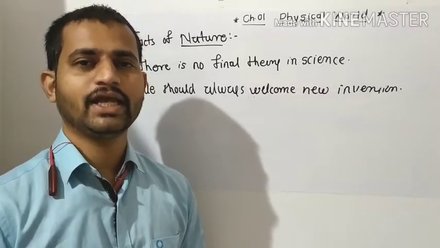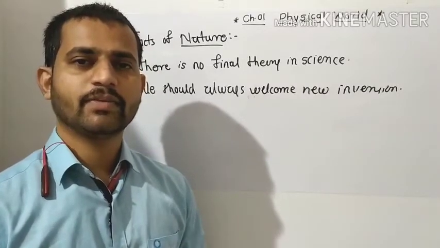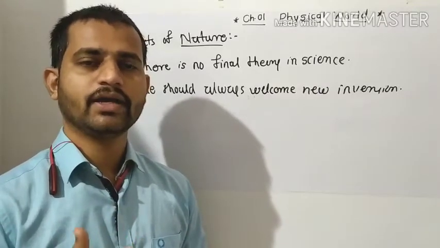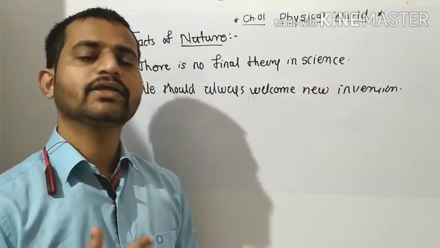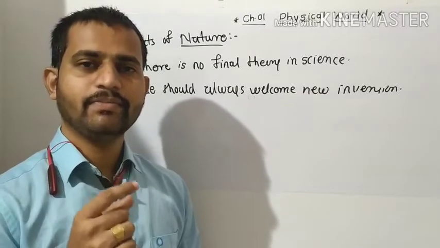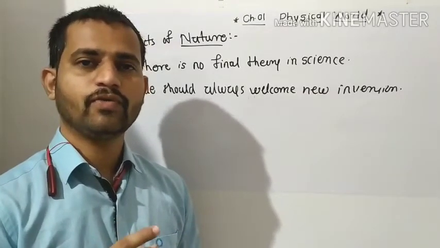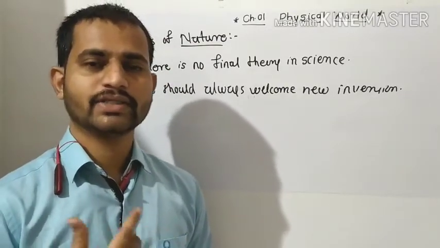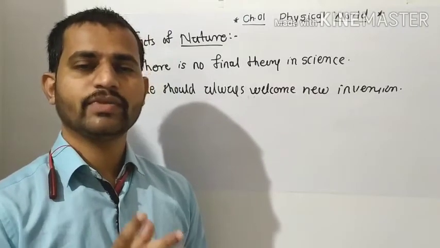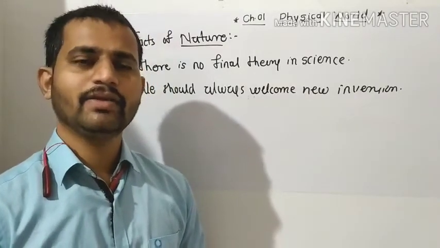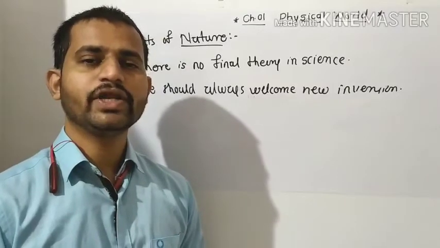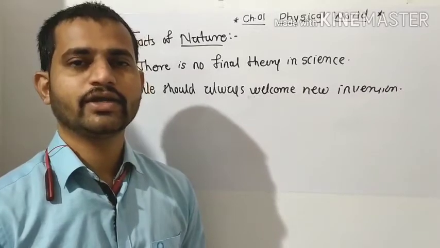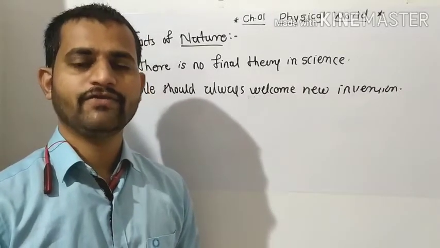In India there may be one particular prediction about a phenomenon, but in Europe, in America, in Britain, there may be other predictions about the same phenomenon. Then we have to go for the proof and verification of all the predictions given by all the scientists, and then we welcome their new inventions. That will be beneficial to us because a new invention contains updated knowledge. Science will get updated with new predictions and it will be beneficial for us.